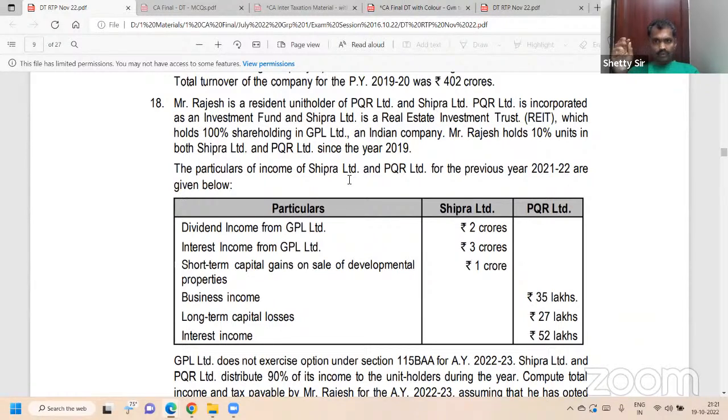PQR Limited holds 100% in GPL Limited, an Indian company. Ultimately, that is the tax discussion of Mr. Rajesh here, 10%. You have to learn this by heart. Don't go beyond that.